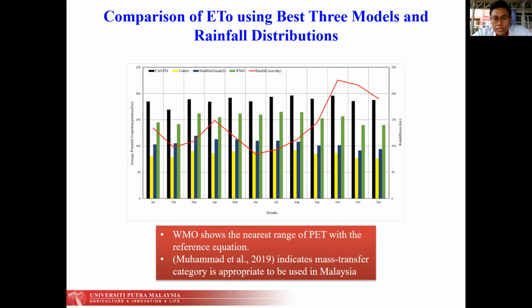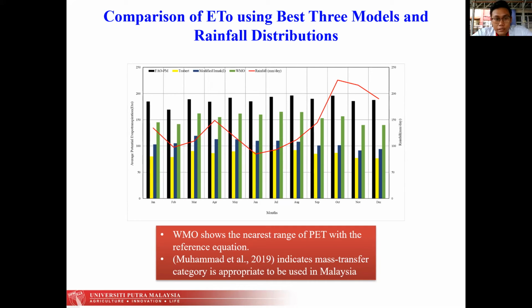From this graph, we can see that WMO shows the nearest range of PET to the reference equation, so I can conclude that WMO is the best equation to be used. To support my discussion, Muhammad et al. in 2019 indicated that the mass transfer category is the most appropriate to be used in Malaysia, and WMO is one of the mass transfer equations.